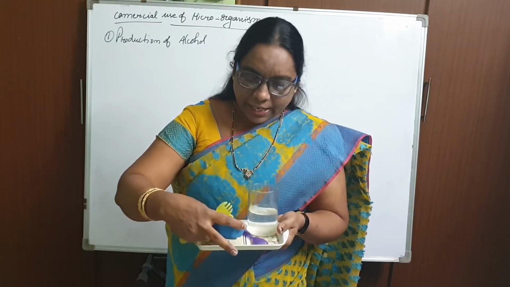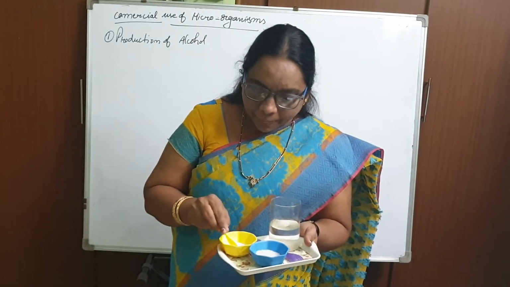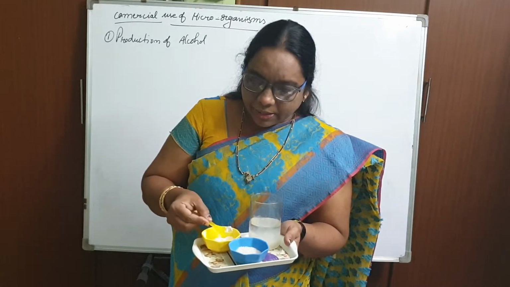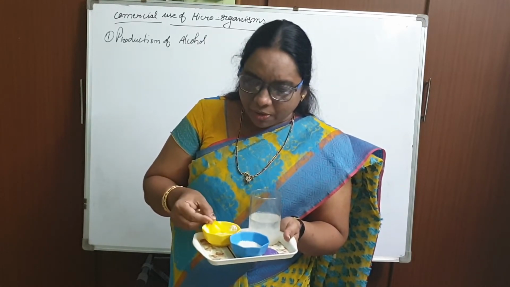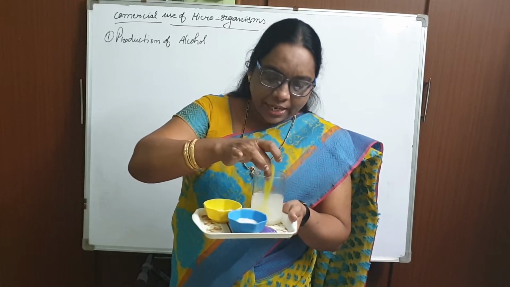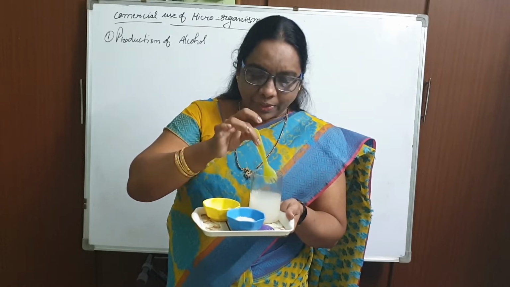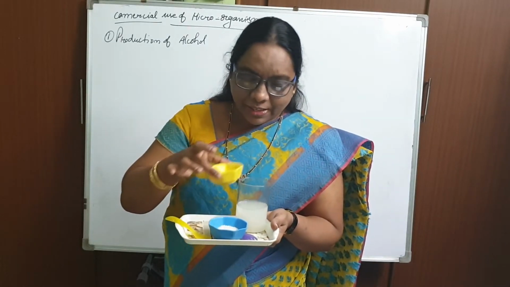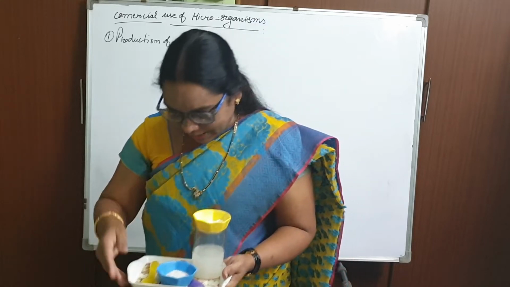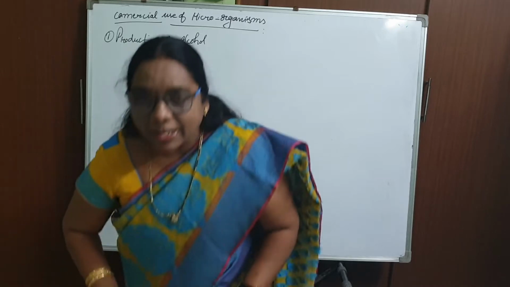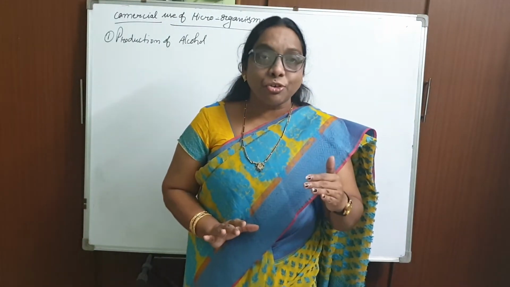So take a beaker filled with water, and add 2 to 3 spoons of sugar inside it. Now take at least 1 spoon of yeast powder and stir it. Close it with the lid, or you can take another lid and close it like that, and leave it without disturbing for at least 2 to 4 hours. If you are at home, you can do that.